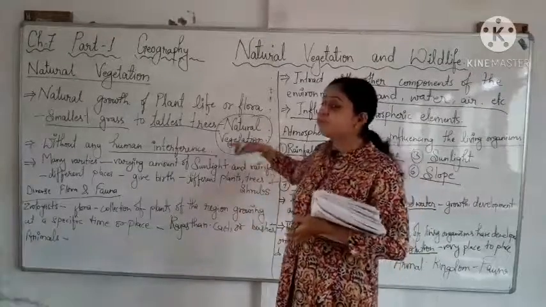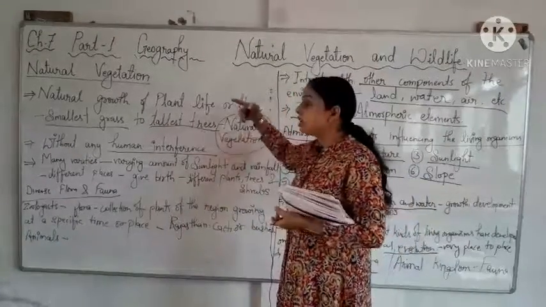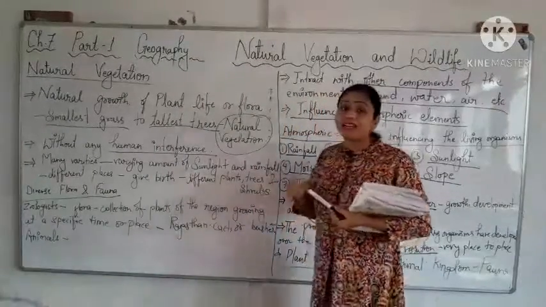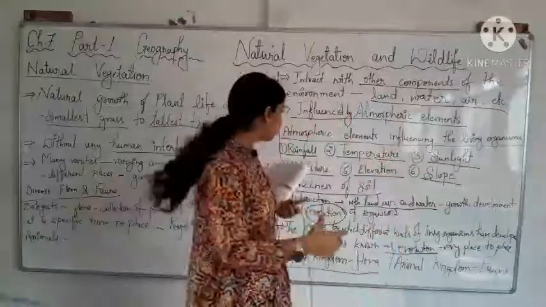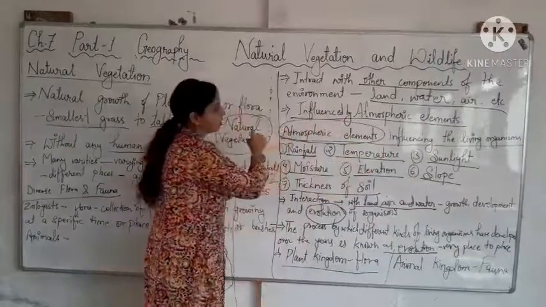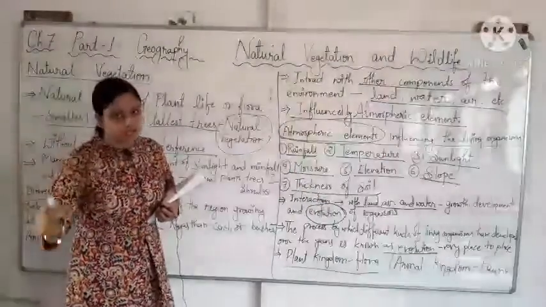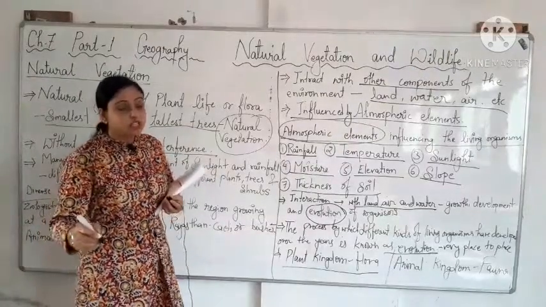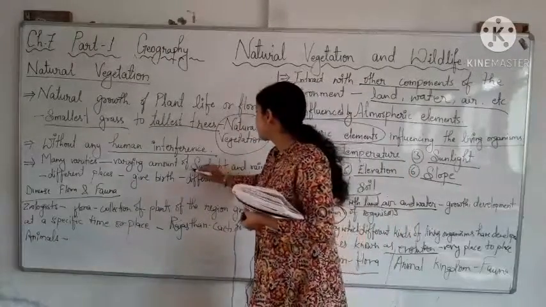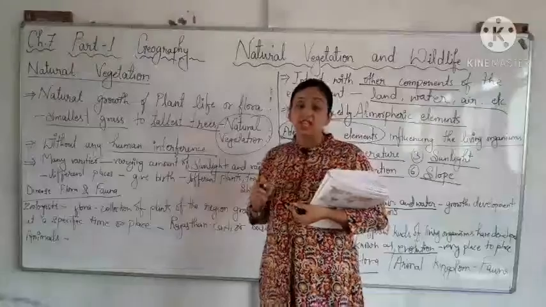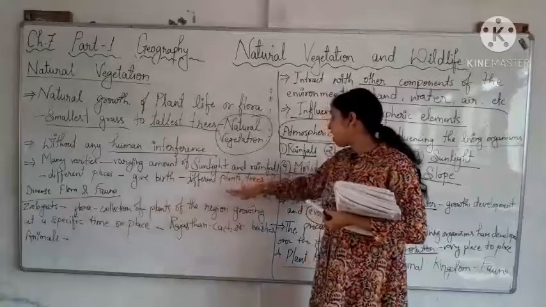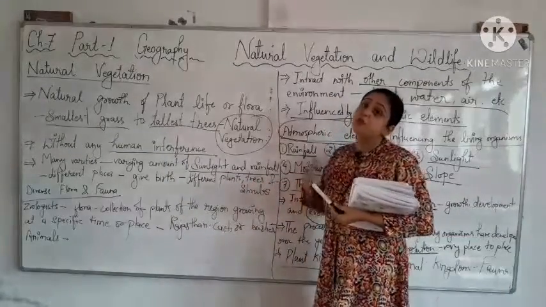Now we have many varieties of natural vegetation. Why is it so? Because we already discussed that there are some atmospheric elements which influence living organisms, right? In the same way, varying amounts of sunlight and rainfall cause different plants, different trees and different shrubs to grow.